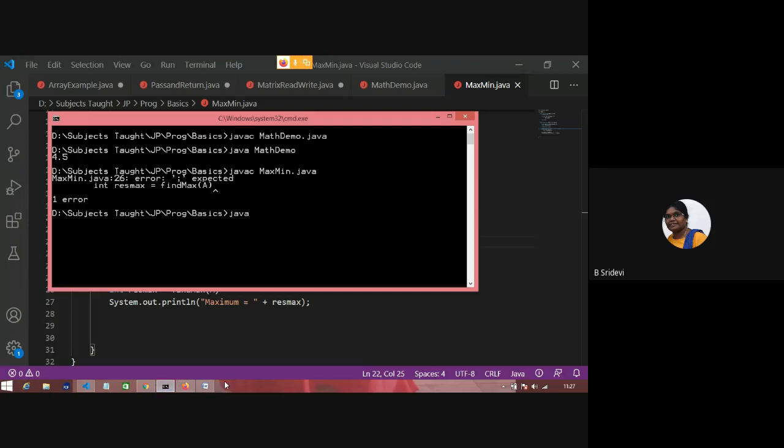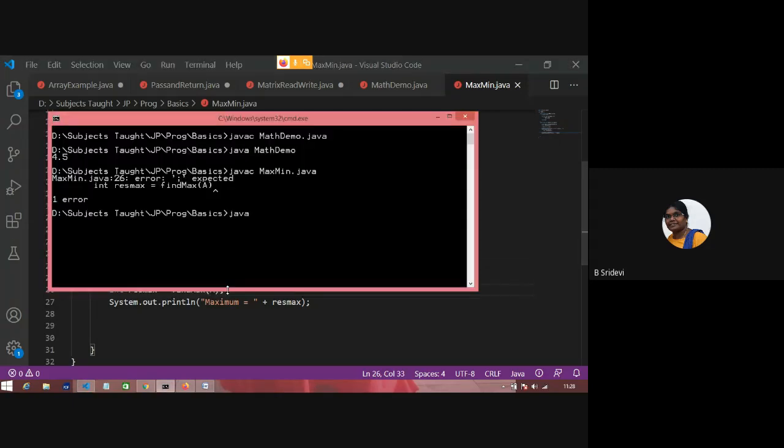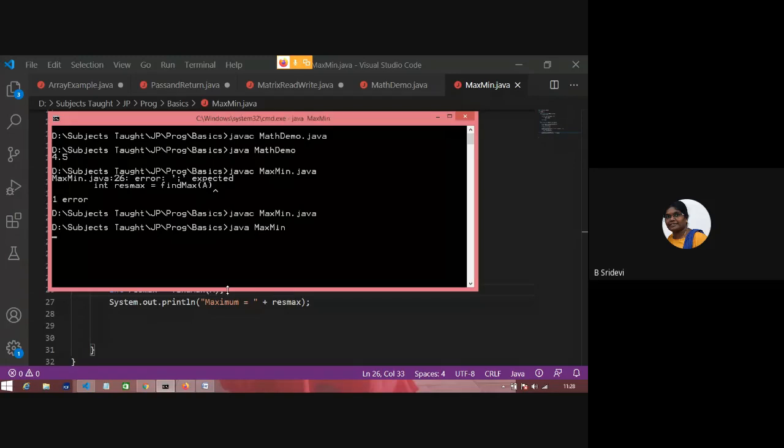Oh, there is one more error. Can you tell me what is the error? At line number 26. Yes, tell me. At line number 26, I have missed the semicolon. This is line number 26. Semicolon is missed. So I'm running the program.